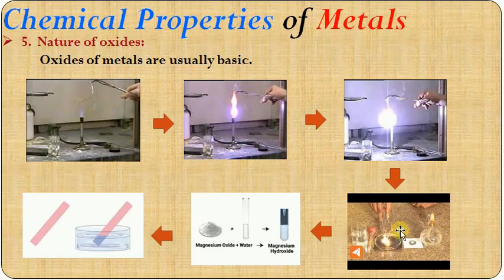When you dissolve magnesium oxide in water, magnesium oxide plus water forms magnesium hydroxide. If you test this magnesium hydroxide with litmus paper, especially red litmus paper, it changes the color into blue. That confirms that this is basic in nature. That means metal oxides are usually basic.